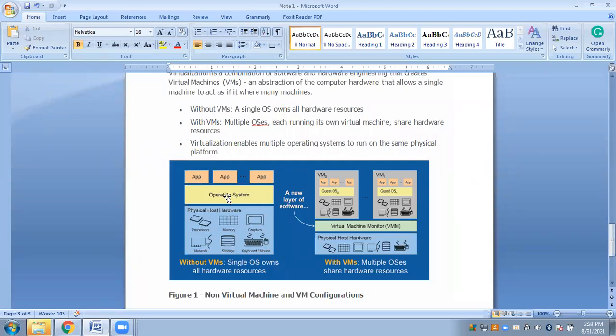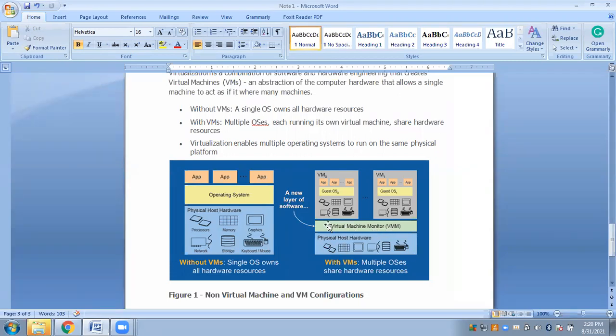And I have the operating system on top of the hardware. On top of the operating system, we have the various application softwares installed, and by using these application softwares, you can access the various resources present in your system. This is a virtualization scenario where, on top of the hardware, the hypervisor has been installed. This is a type 1 hypervisor, which is installed directly on top of the hardware.